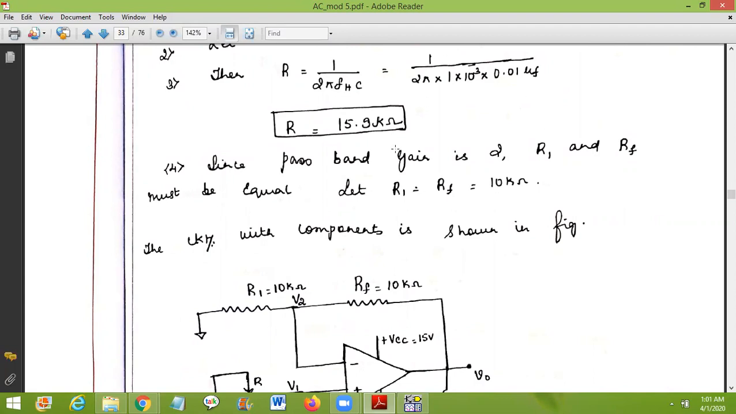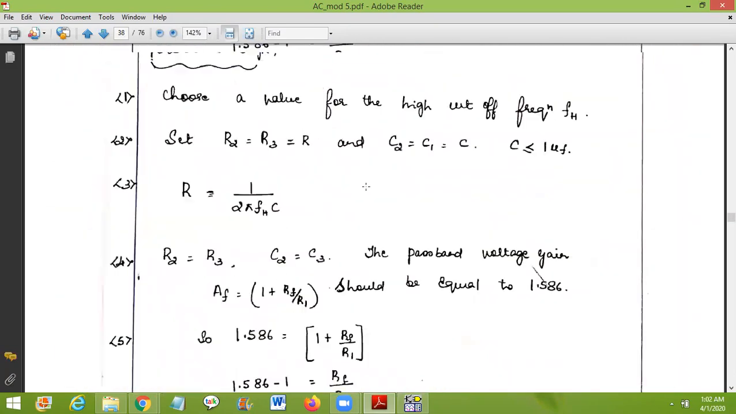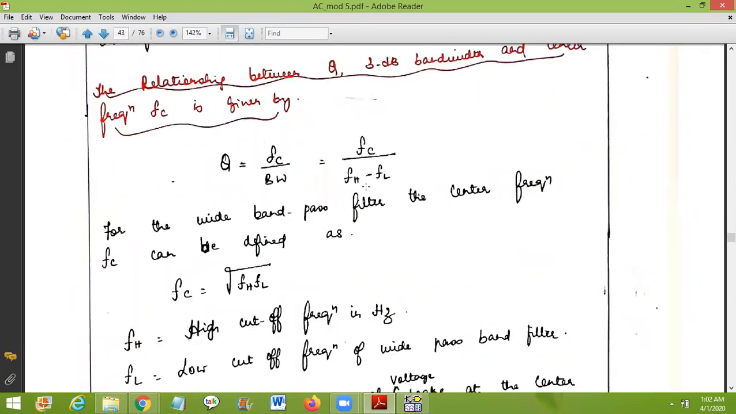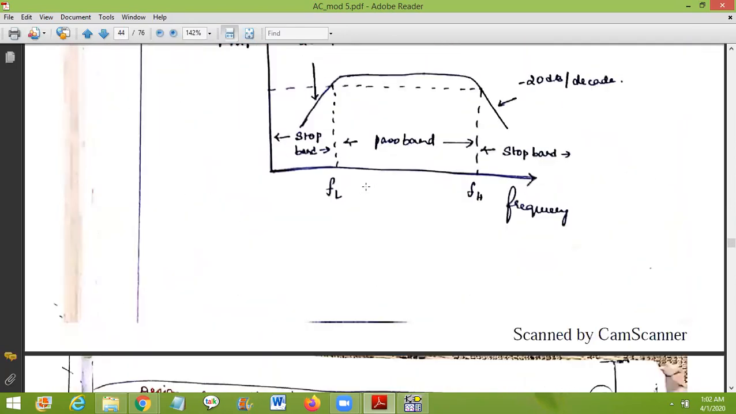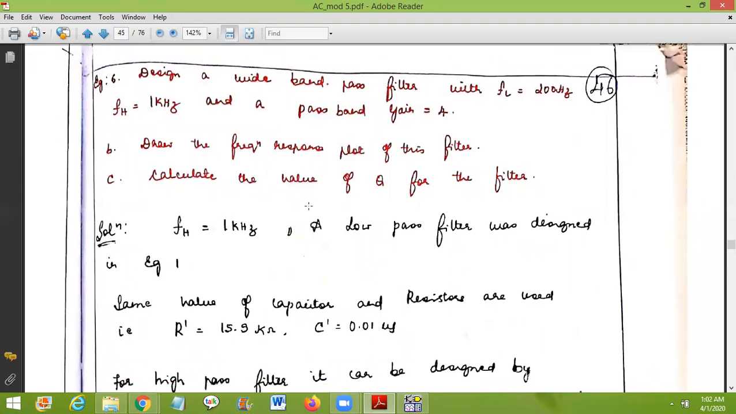So up to here we have to copy down and write the same here, in the wide band pass filter. We have to copy down the first one. The first section of the numerical is this one. Okay, so this one. Next, what we have to do?